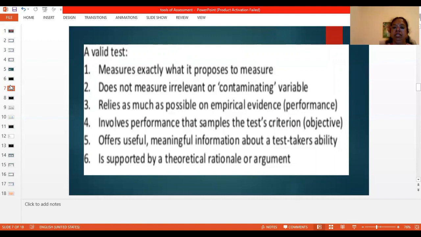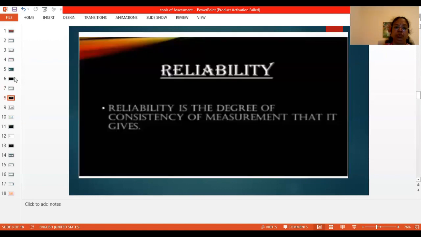It does not measure irrelevant or contaminating variables, and it involves a performance that samples a test criterion. The test should offer useful, meaningful information about a test taker's ability. These are some of the characteristics which tell you that a test is valid. As a whole, a test should measure what it's supposed to measure.